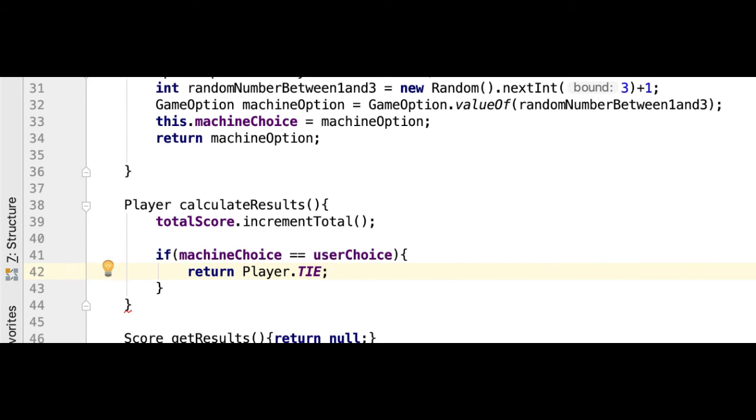Remember that when we created the game option class, we created a field called win by? This field is indicating the option that will win a given option. So for instance, for the rock it was the paper, and for the paper it was the scissors, and so on. So now we are going to use that field to work out who won.